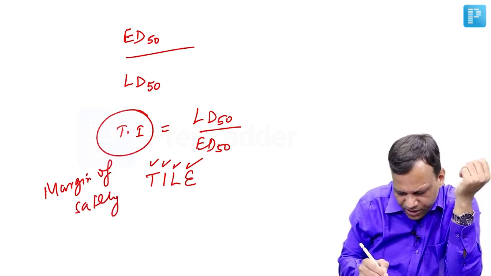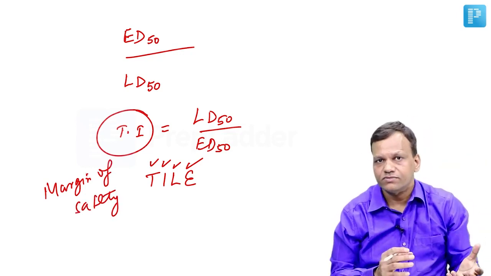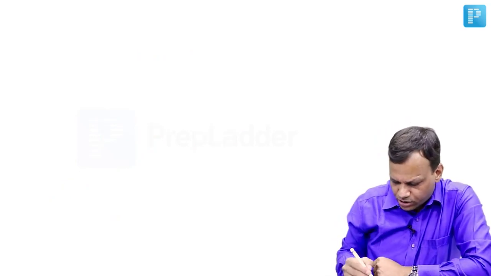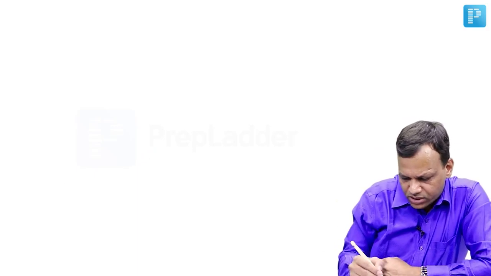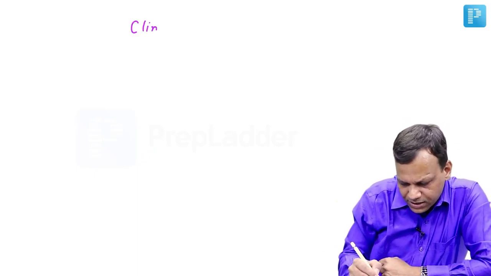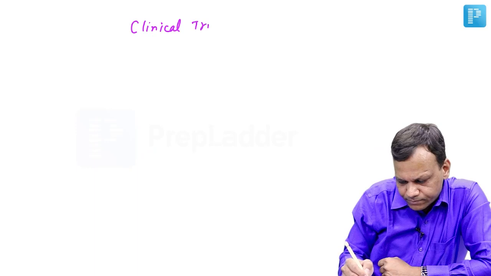That means the higher the therapeutic index, the safer the drug is. Okay, so that is about the dose response curve. After the dose response curve, we need to discuss a very important parameter known as clinical trials.